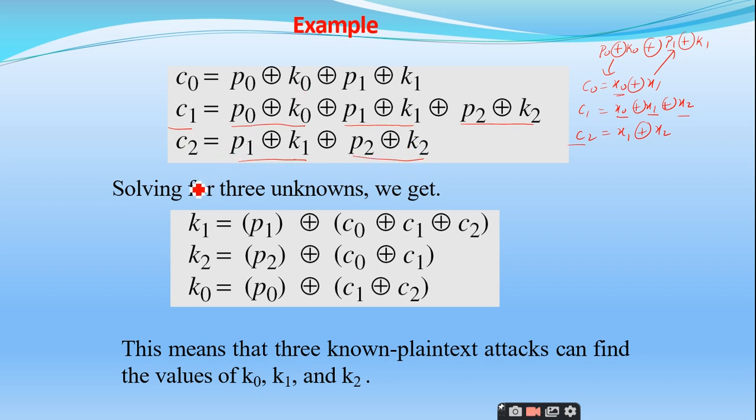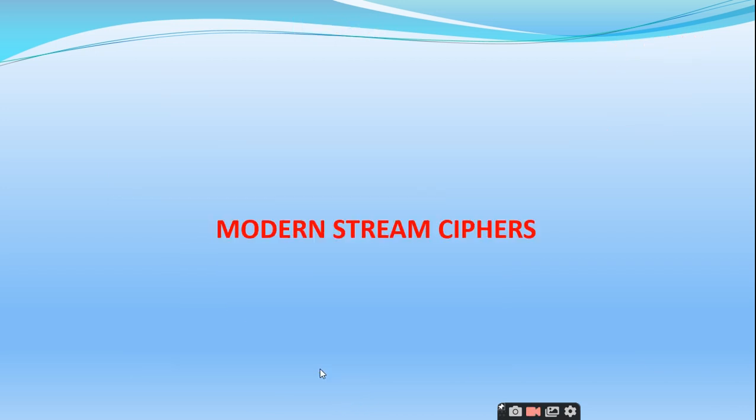So by identifying the linear relationship between the ciphertext and the plain text, by solving these three unknowns, we will get the key. K0 is given as plain text P0 exclusive OR C1 exclusive OR C2. Similarly, K2 is given as P2 exclusive OR C1 exclusive OR C1. Like this, you are easily identifying the bits present inside the key, right? So this means that three known plain text attacks can get the values of K0, K1 and K2. Is it clear up to this point?